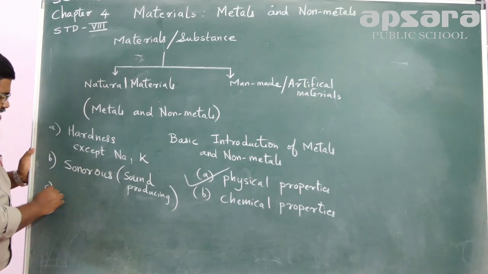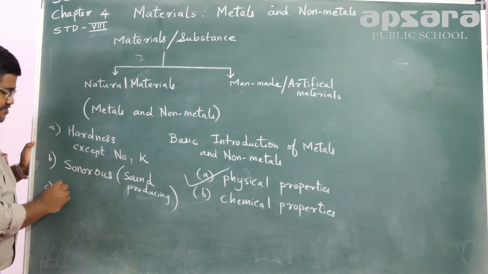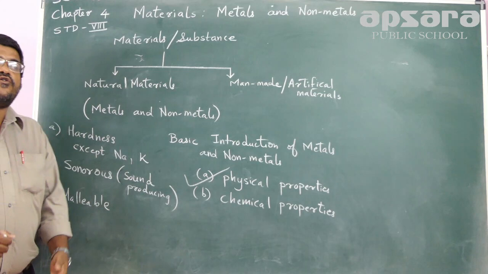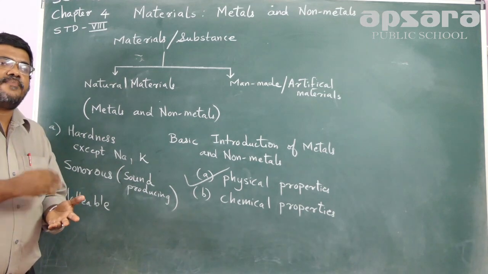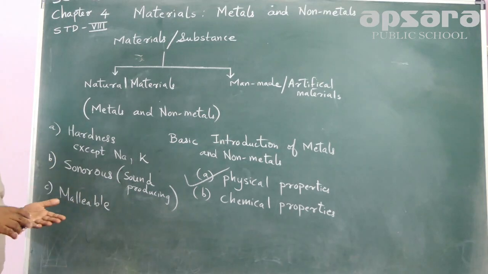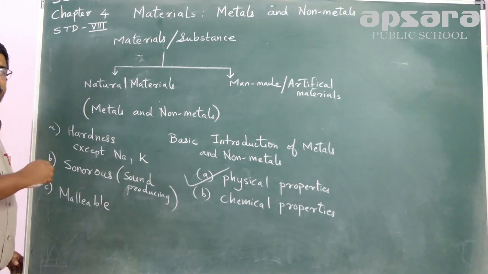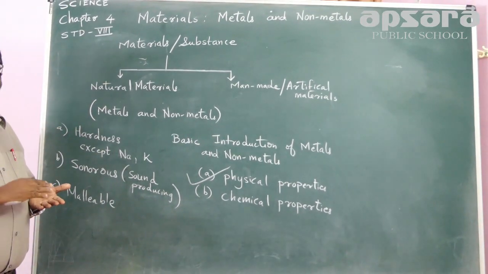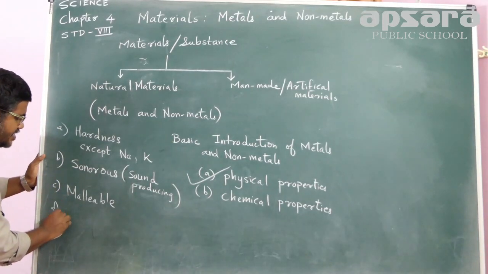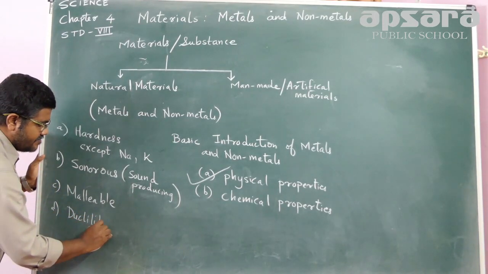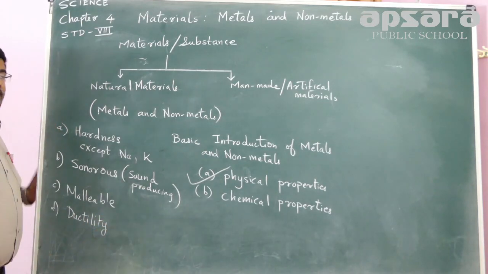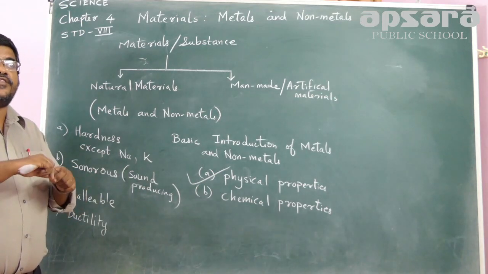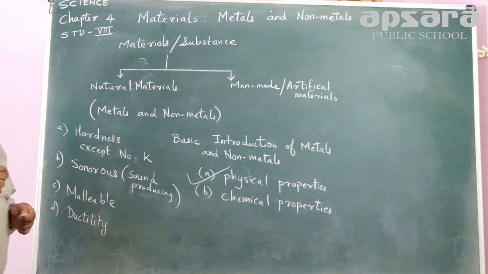Now apart from that, we should know that metals are malleable. Malleable means that if we hammer the metals, we can draw the metal into thin sheets. Malleability, the property of metals of being beaten and converted into sheets, is called malleable. All metals are malleable. Apart from that, ductility. Ductility is the property of metals to be drawn into thin wires. So metals can be drawn into thin wires.